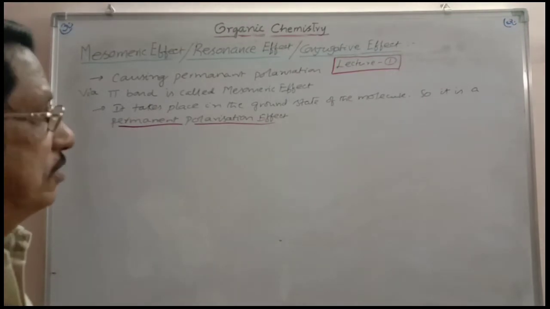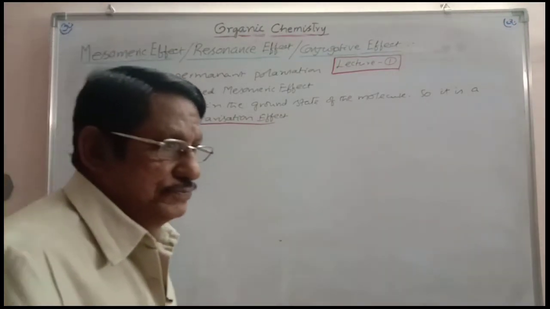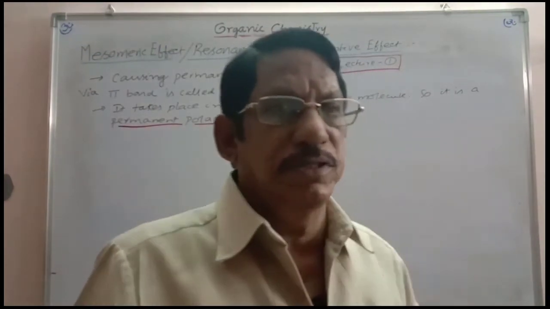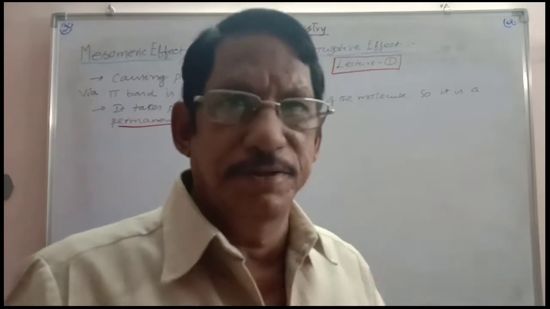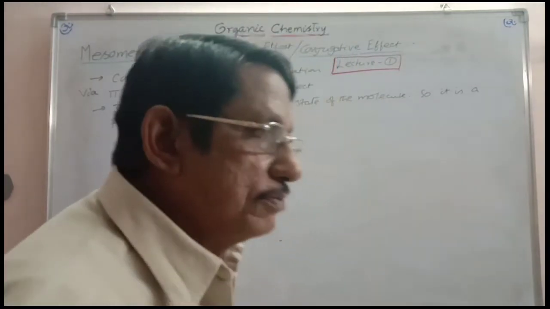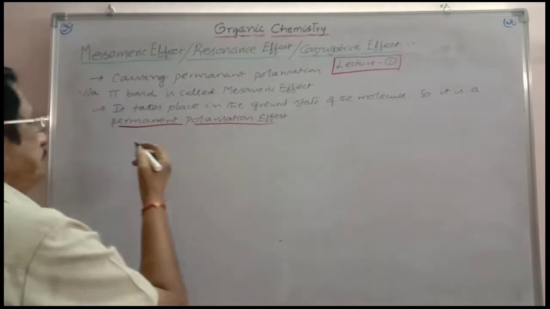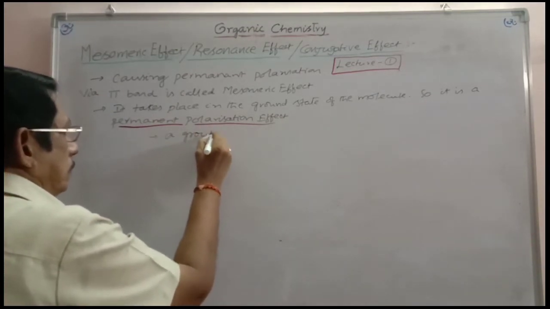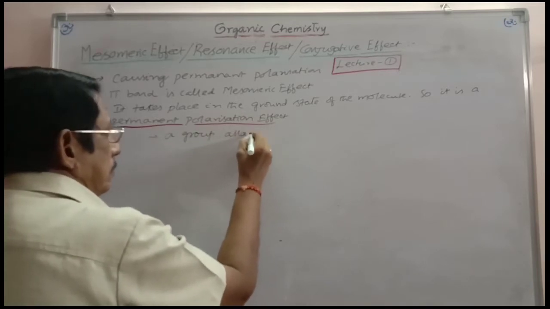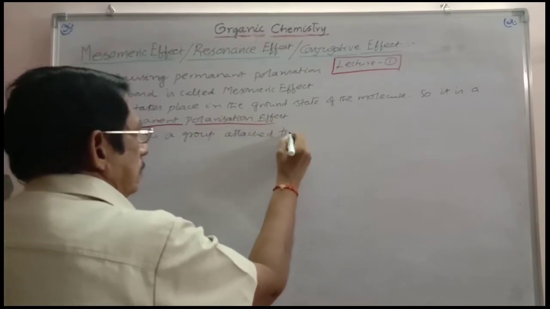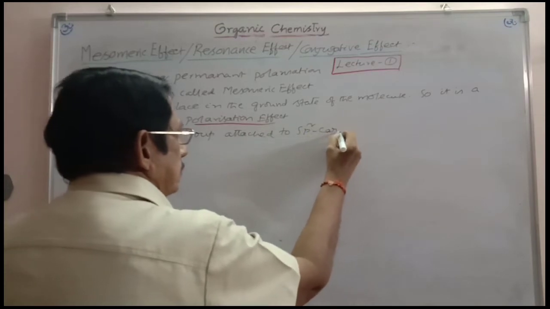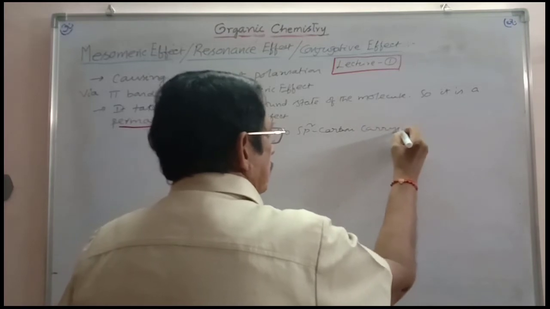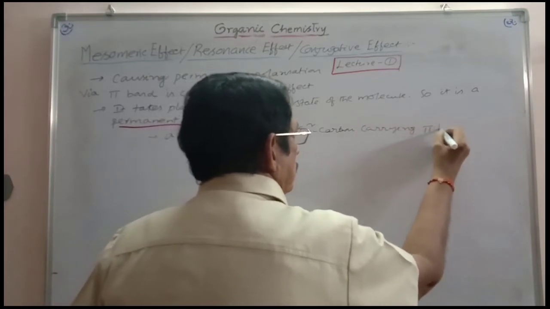And if you want to understand the mesomeric effect clearly, you have to take a group attached to sp2 carbon carrying a double bond. So here you have to consider a group attached to sp2 carbon carrying a pi bond.